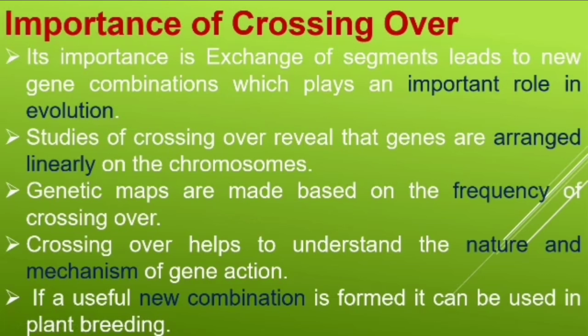Next comes the importance of crossing over. Why is crossing over important? Why should it take place? The first point is its role in evolution, as new animals are created. Second, with the help of crossing over, you can clearly know the arrangement of chromosomes, which chromosomes are present close by and which are present far away. Genetic maps are made based upon the frequencies of crossing over. If crossing over takes place very frequently, then those genes are present far apart. If crossing over takes place very rarely, then those genes are present nearby.